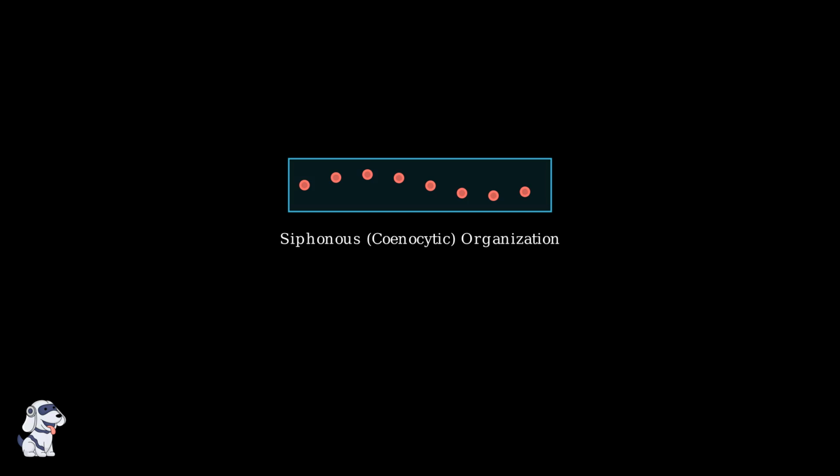Siphonous organization takes efficiency even further. Here, there are no cross walls at all, creating a continuous cytoplasmic network called a coenocytic structure. In this continuous system, nutrients can flow freely throughout the entire organism without any barriers. This allows for extremely rapid distribution and efficient resource sharing.